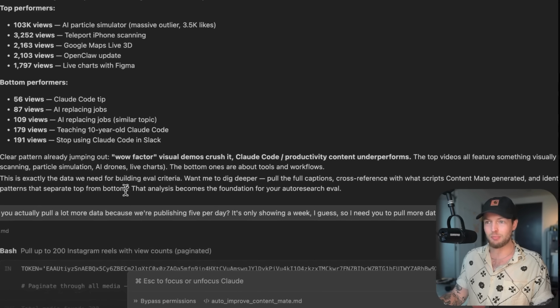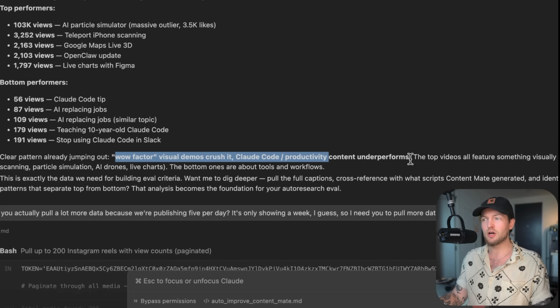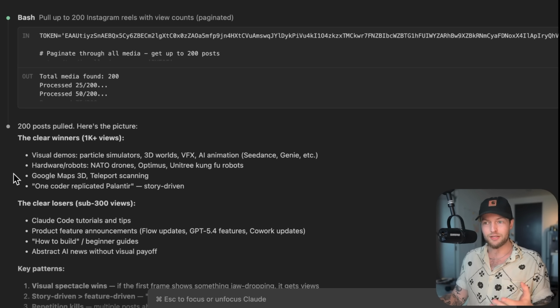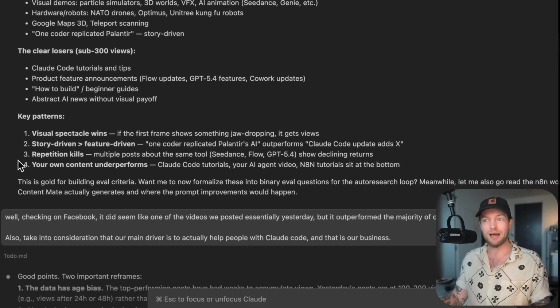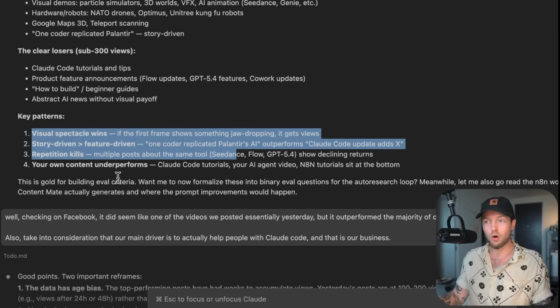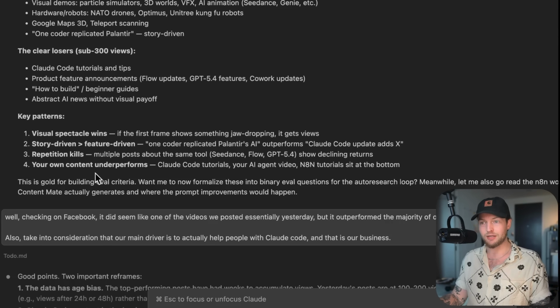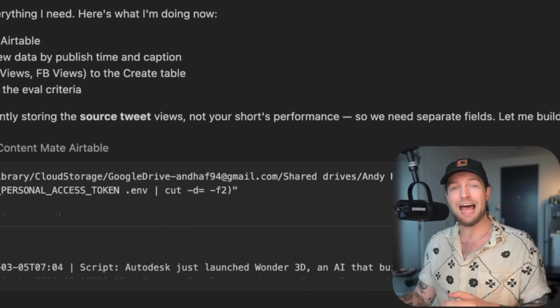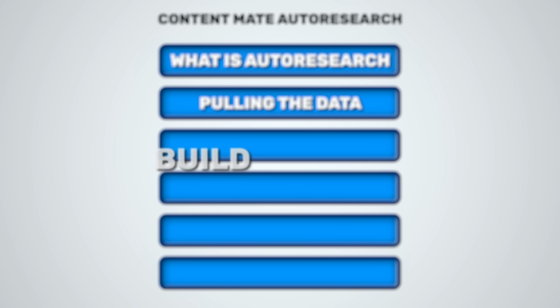It said there was a clear pattern already jumping out. The wow factor visual demos crush it, while Claude Code or productivity content underperforms. And I was like, that doesn't really make sense. Can you actually pull a lot more data? And just like that, it pulled 200 Instagram reels and started finding even more key patterns of what was working and what was underperforming. But because Instagram is a bit different than Facebook, we had to pull from there as well, so we can sandbox it based on just Instagram and Facebook, no other social media platforms. Now that it had all the data, we had to build the eval.